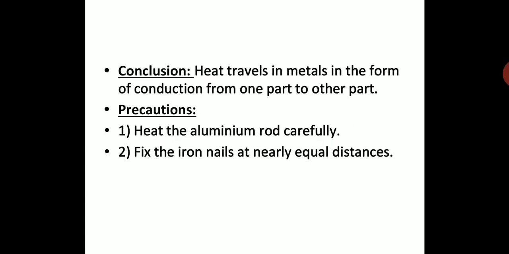And what precautions are you going to follow for this experiment? Heat the aluminium rod carefully. You have to heat it carefully. You will see that you are heating at the one end. The next precaution: fix the iron nails at nearly equal distance, so you will see the falling of the iron nails in sequence. You have to nearly maintain an equal distance when you are fixing the iron nails on the metal rod, the aluminium rod or iron rod. So you are going to write this experiment in your journal.